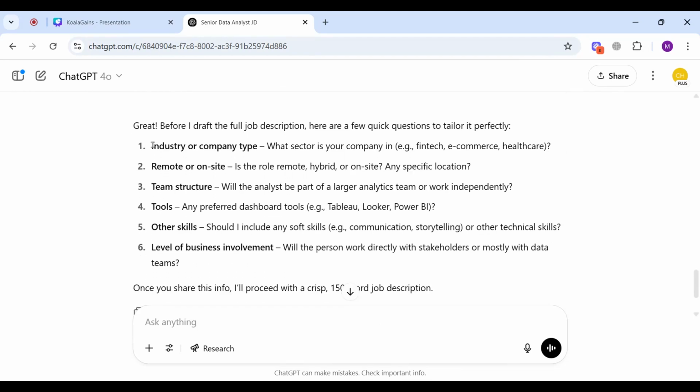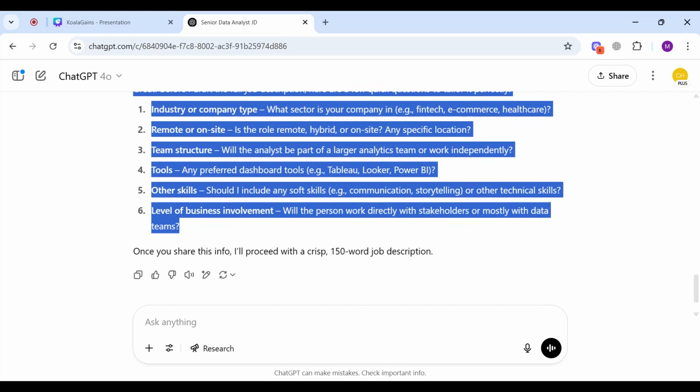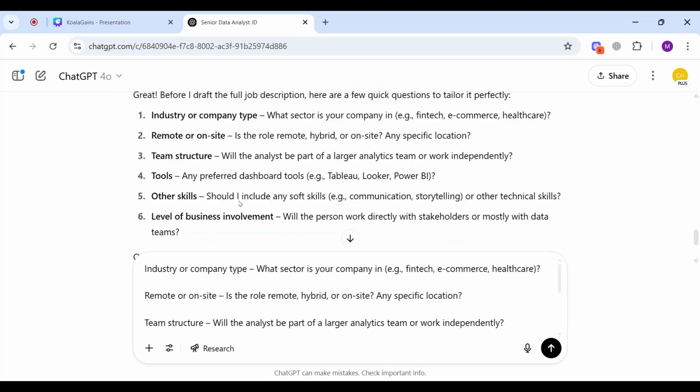This time it is asking me about the industry, the company type, the type of job position, whether it is going to be remote or on-site, what the team structure is going to be, any additional tools that the person should know, any other skills that the person should have, and the level of business involvement that the candidate is going to face. Let me answer all these questions and see what type of job description I get this time.